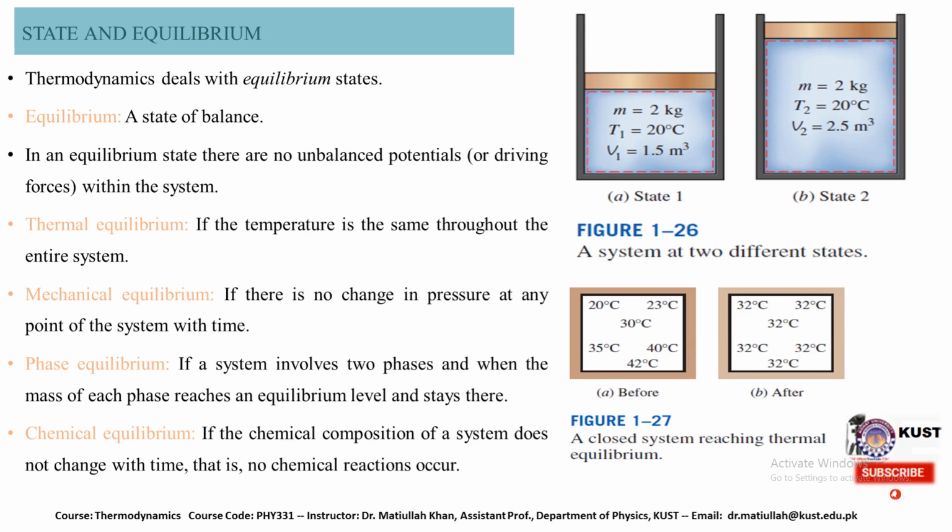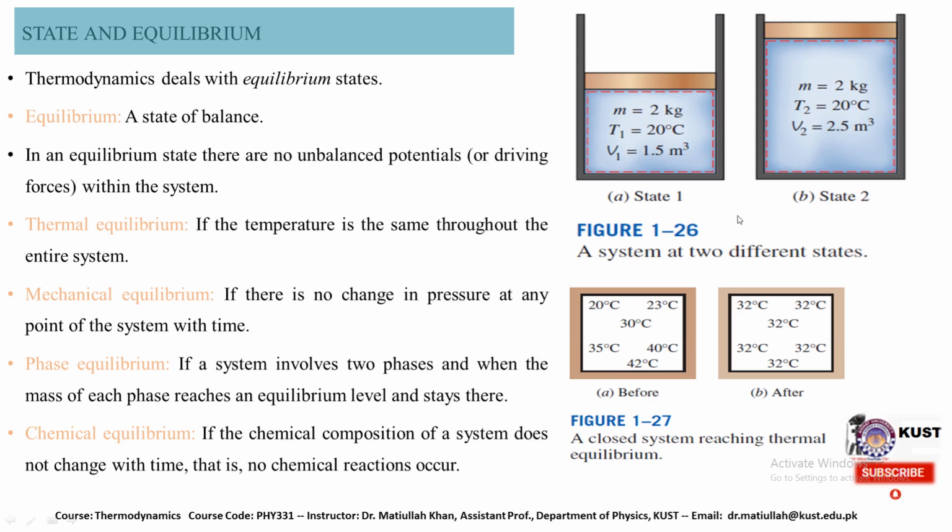We have different sorts of equilibrium. Thermal equilibrium: if the temperature is the same throughout the entire system. Mechanical equilibrium: if there is no change in pressure at any point of the system with time. Phase equilibrium: if a system involves two phases and the mass of each phase reaches an equilibrium level and stays there. In case of chemical equilibrium, if the chemical composition of the system does not change with time, so no chemical reaction occurs. This is the chemical equilibrium of the system.